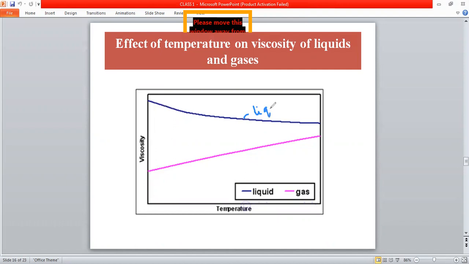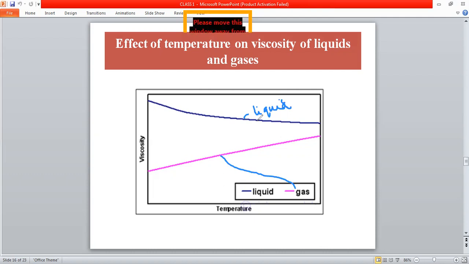The blue line represents the liquid and the pink line represents the gas. If the temperature increases, the viscosity of the liquid decreases, because at high temperature the bonding between the liquid molecules weakens. So its viscosity reduces and it will flow easily.